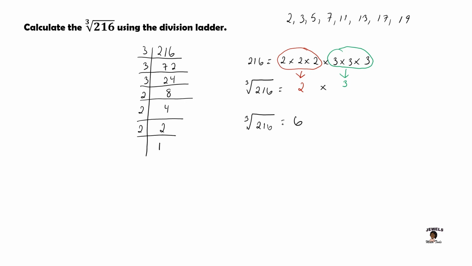And if you're not familiar with the cube root, remember that with the cube root, I'm looking for that number that when multiplied or raised to the exponent of 3, which we call cube, that means that 6 is multiplied 3 times. And in multiplying these numbers, I got 216. And 216 is the cube number of 6 cubed, which tells me that the cube root of 216 will naturally be 6.